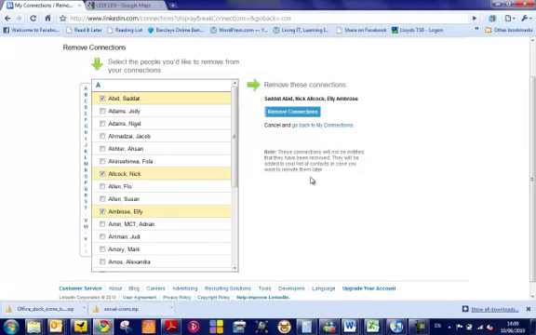Just note here that they won't be notified you've been removed. They, if you like, get archived, so you can re-invite them if you want to later.